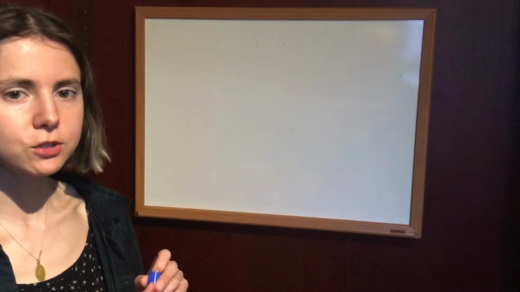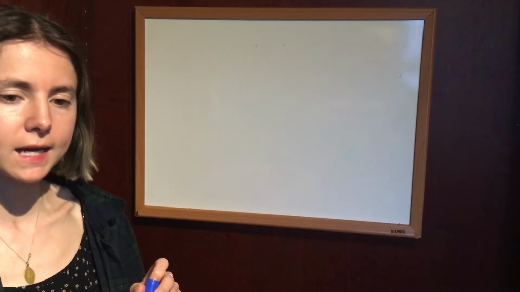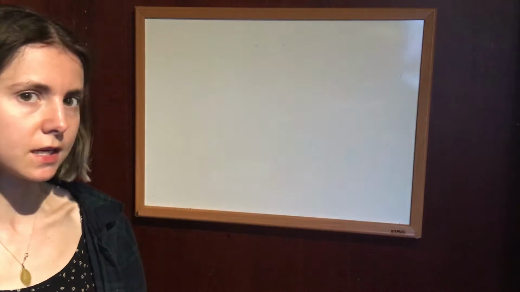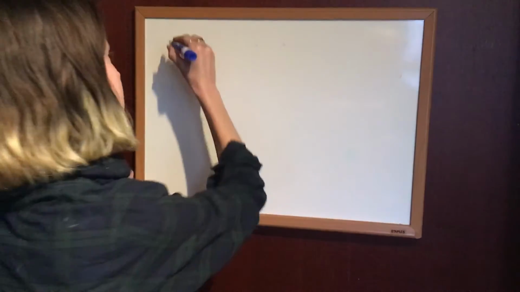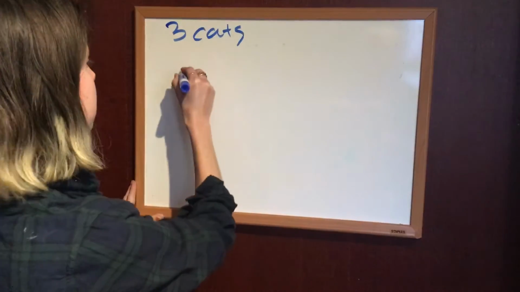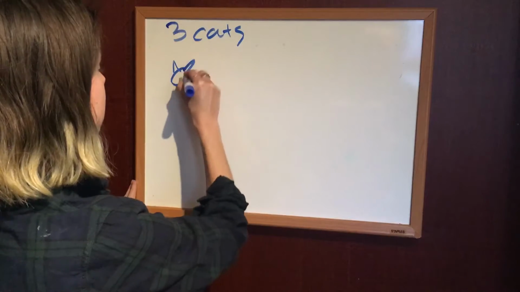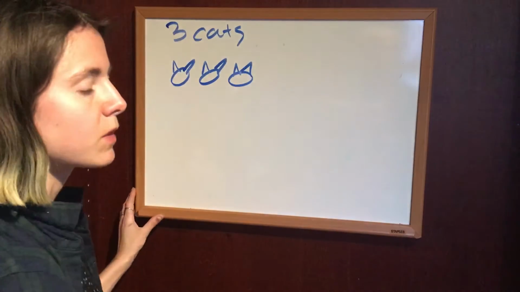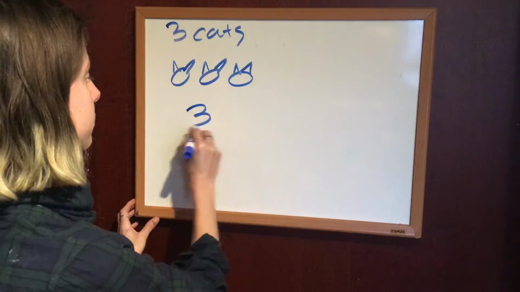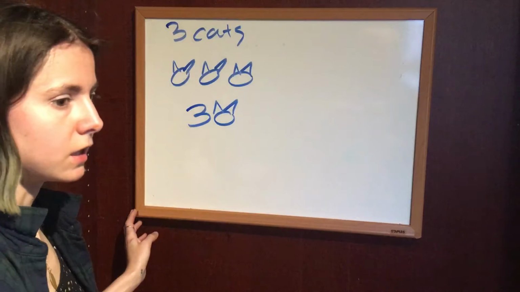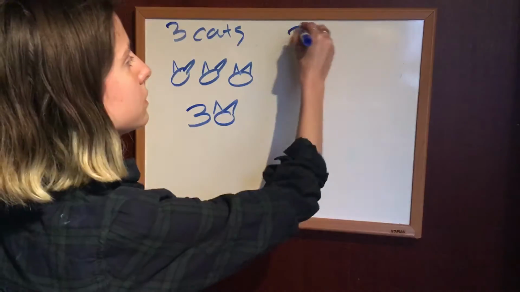Alright, so I am going to show you something about combining like terms. So, in an example, let's say Tom has 3 cats. 1, 2, 3. We can also write that like this, 3 cats. Now let's say Tommy has 2